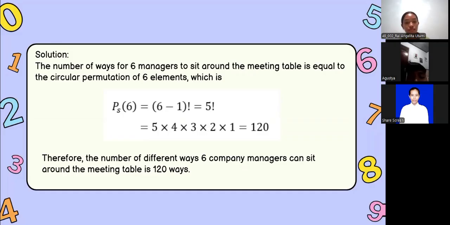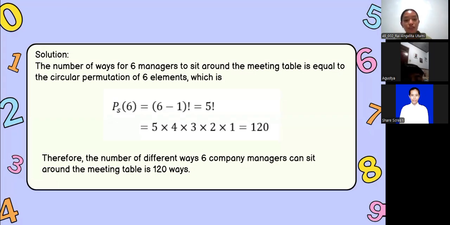So we use the n minus 1 factorial formula that we just discussed, miss. Exactly, Agustia. Using the formula, we get P sub S of 6 equals 6 minus 1 factorial equals 5 factorial. When we expand it, it becomes 5 times 4 times 3 times 2 times 1 equals 120.